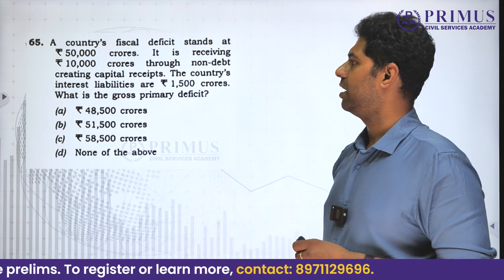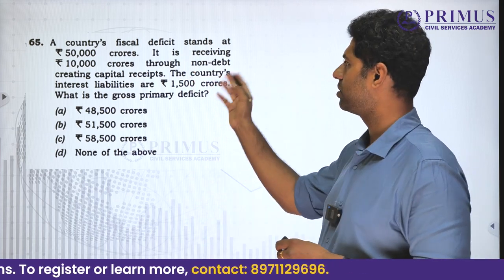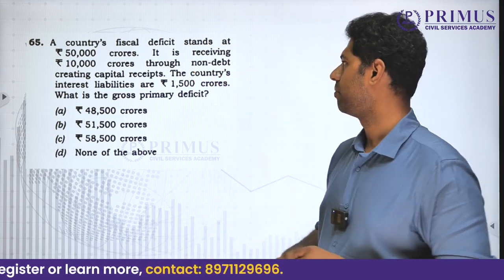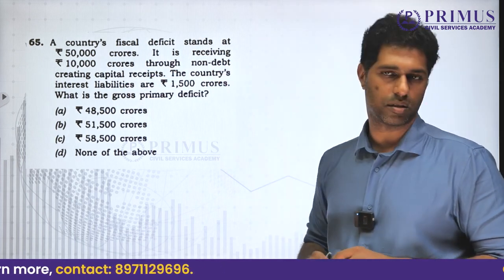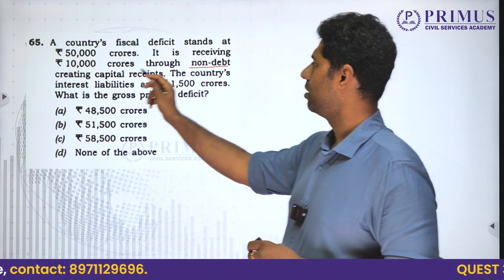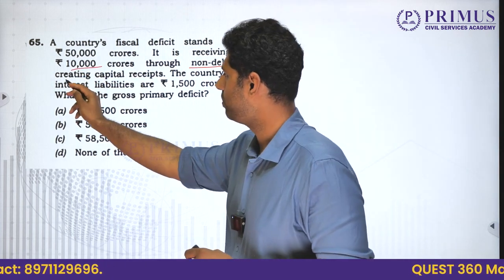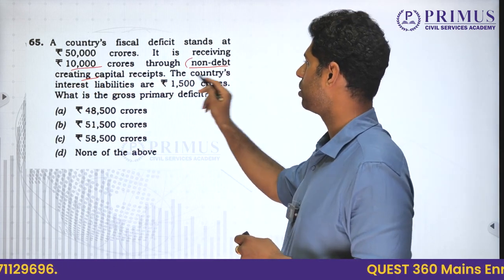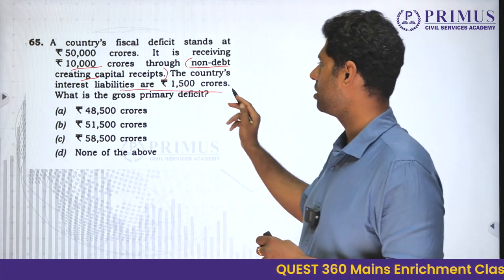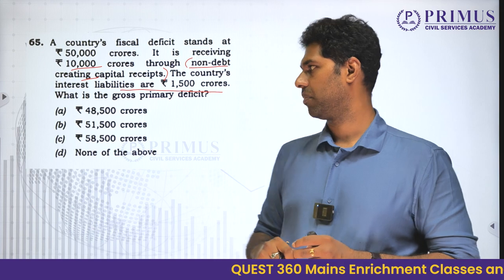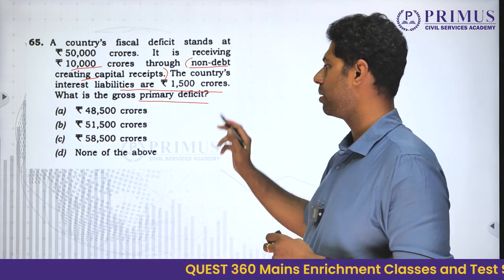Country's fiscal deficit, again an application based question. A country's fiscal deficit stands at 50,000 crores. It is receiving 10,000 crores through non-debt creating capital receipts. The country's interest liabilities are 1,500 crores. Right? What is the gross primary deficit?